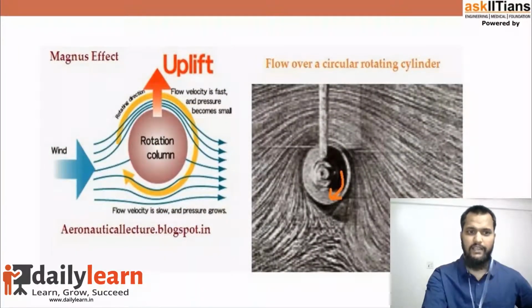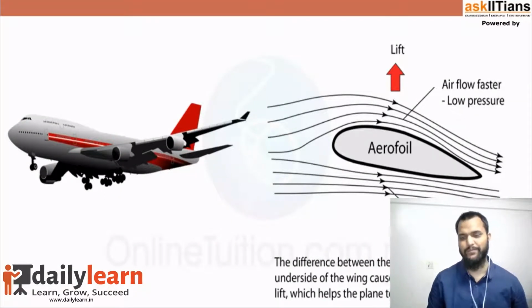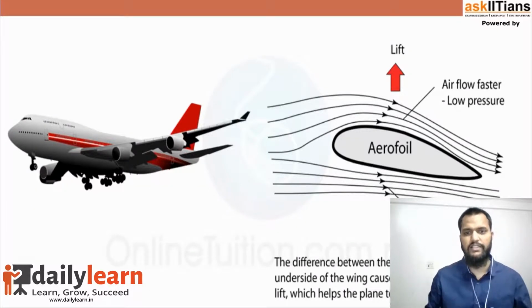Now let me explain all this with a phenomenon. First of all, I want to show you the flying of an aeroplane. Look at this. You see here we have the aeroplane wings. This is how the wings are designed.